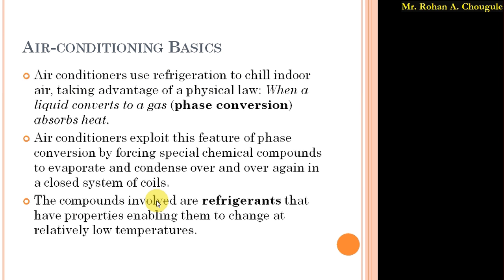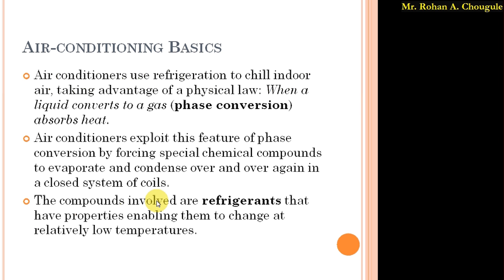The special chemical compounds used here are refrigerants. Refrigerants have the property of changing from one state to another at low temperature.